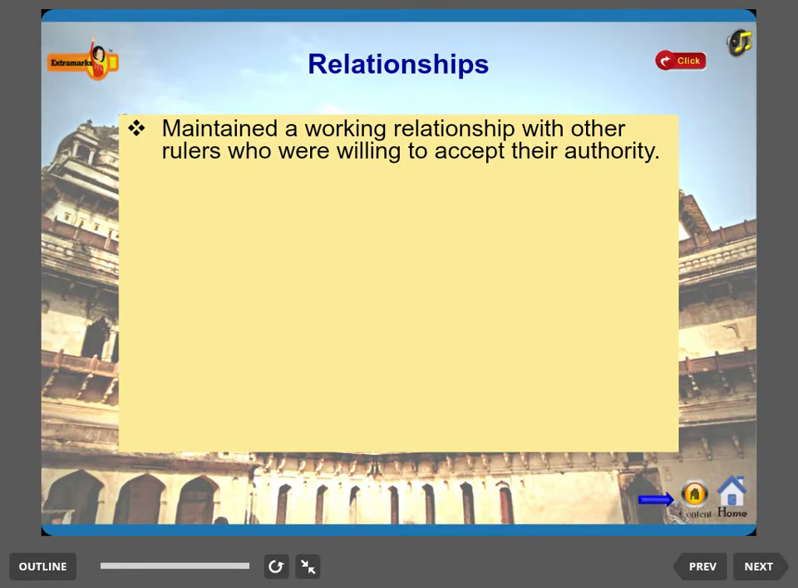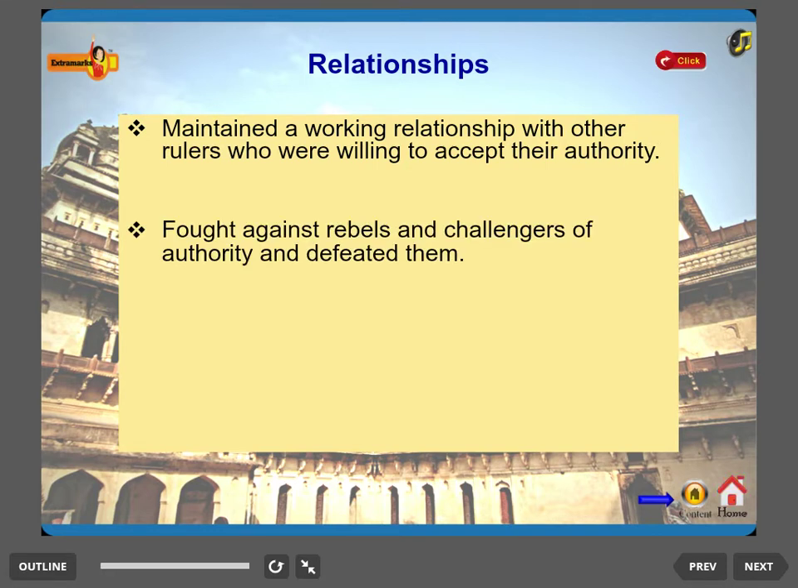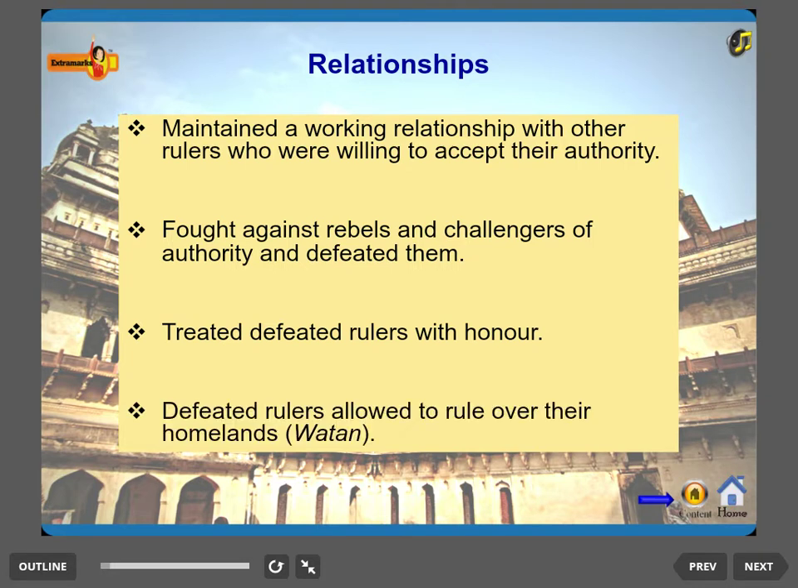Relationships. Mughals maintained a working relationship with other rulers who were willing to accept their authority. They fought against rebels and challengers of authority and defeated them. They treated defeated rulers with honor and allowed them to rule over their homelands, Watan.